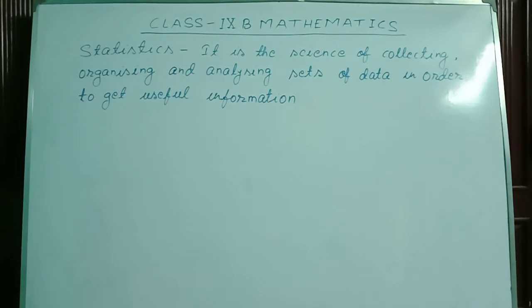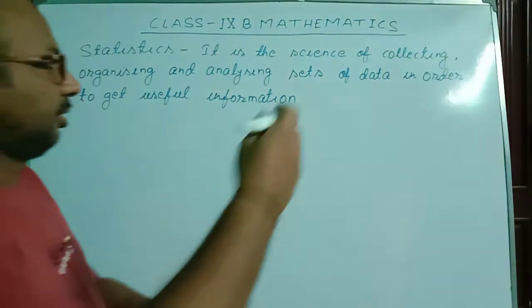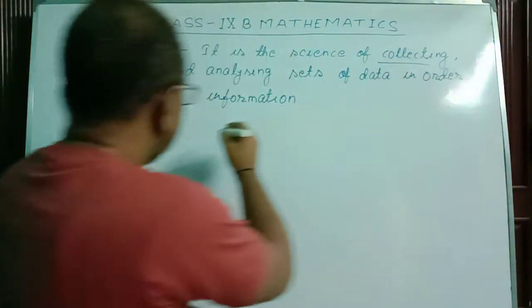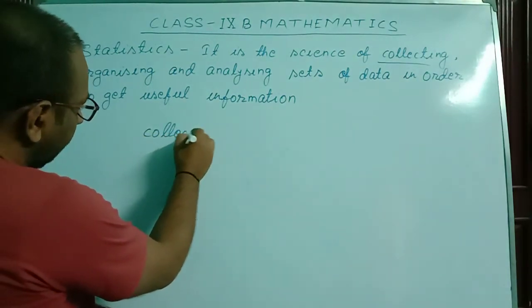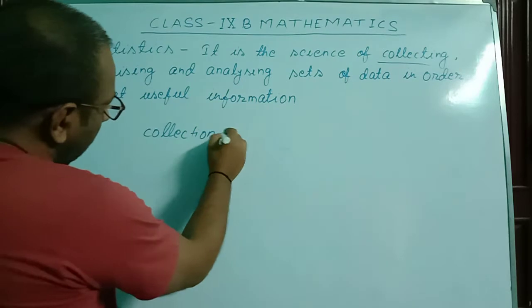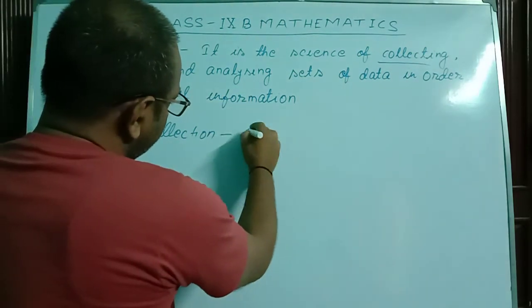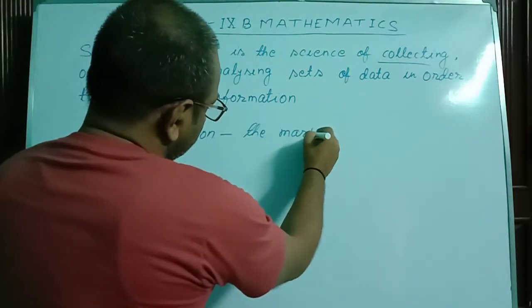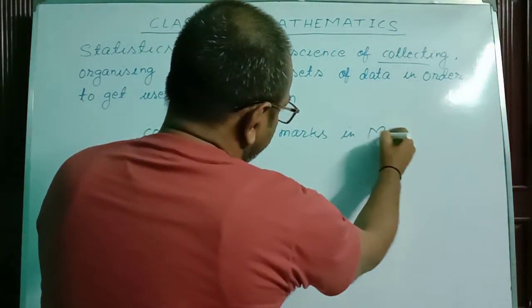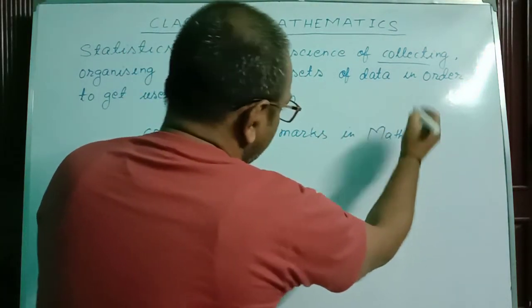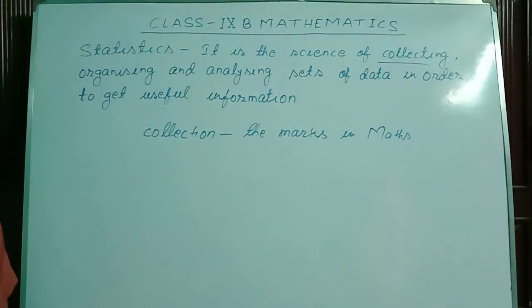Here, collecting. Suppose we are collecting the marks in mathematics of the students of 9B.